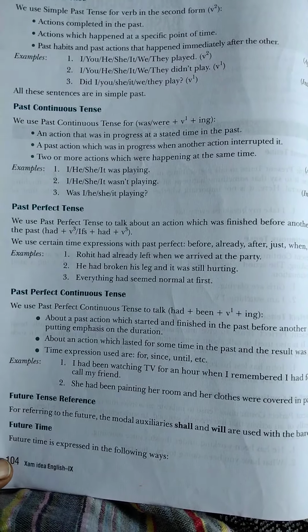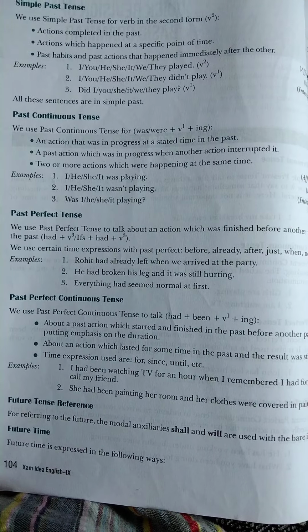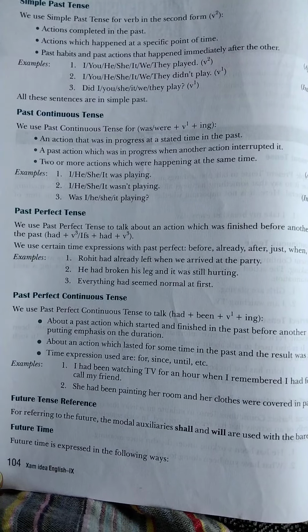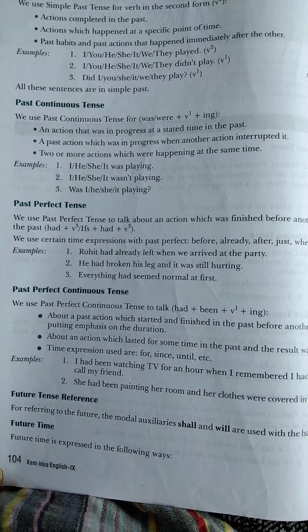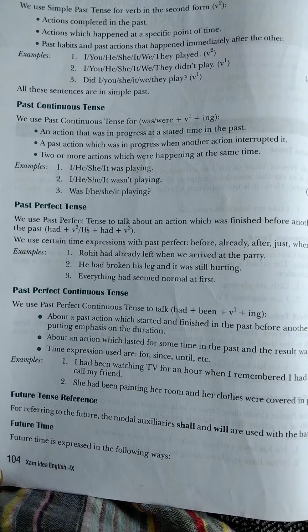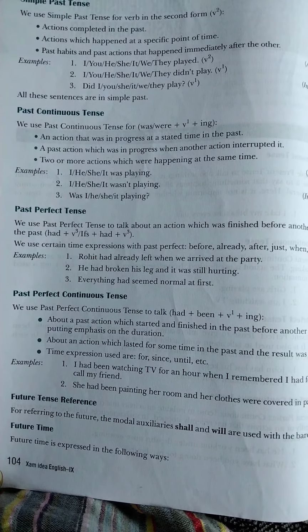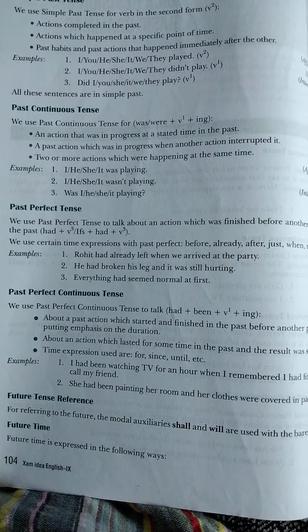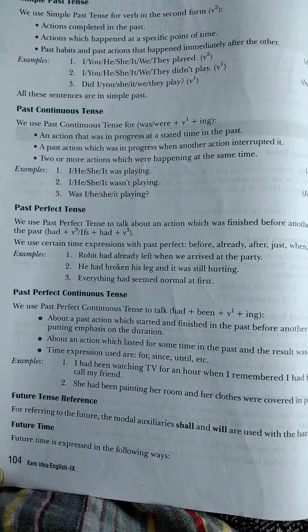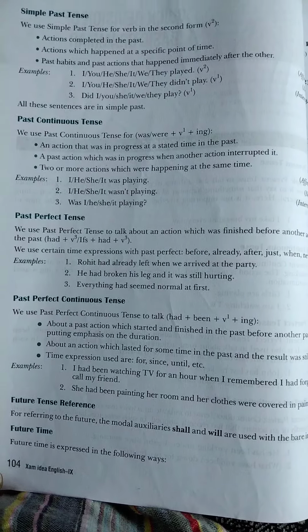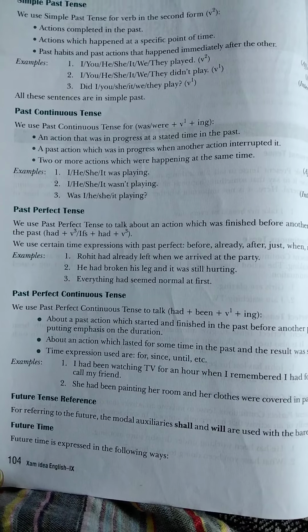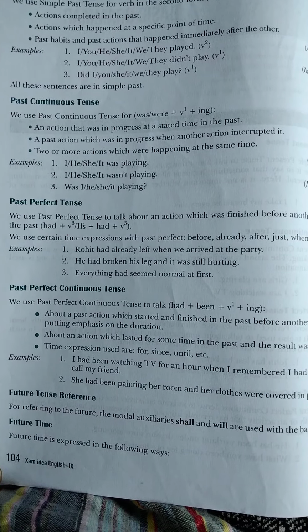So any action that was in progress means continuous. It was going on in the past time. At the same time, a past action which was in progress when another action interrupted it.